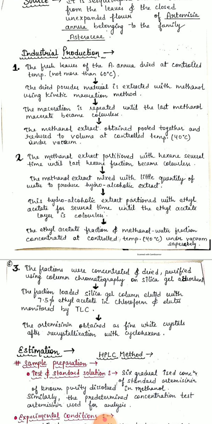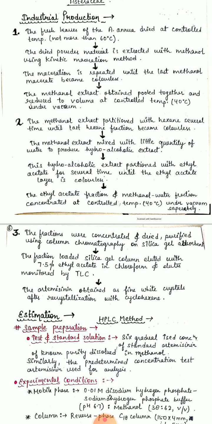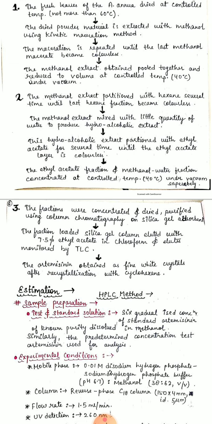The ethyl acetate fraction and the methanol water fraction are concentrated at a controlled temperature of 40 degrees centigrade under vacuum, separately. This process is repeated again with the ethyl acetate fraction. Next, the fractions, the ethyl acetate fraction and the methanol extract fractions, are both concentrated and dried, and purified using column chromatography on a silica gel adsorbent.